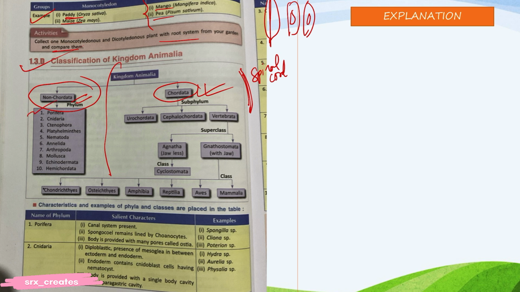Porifera, Nidaria, Ctenophora, Platyhelminthes, Nematoda, Annelida, Arthropoda, Mollusca, Echinodermata, Hemichordata, and Chordata: Urochordata, Cephalochordata, Vertebrata, Agnatha, Gnathostomata, Cyclostomata, Chondrichthyes, Osteichthyes, Amphibia, Reptilia, Aves, Mammalia. You have to learn this, especially this. Okay.